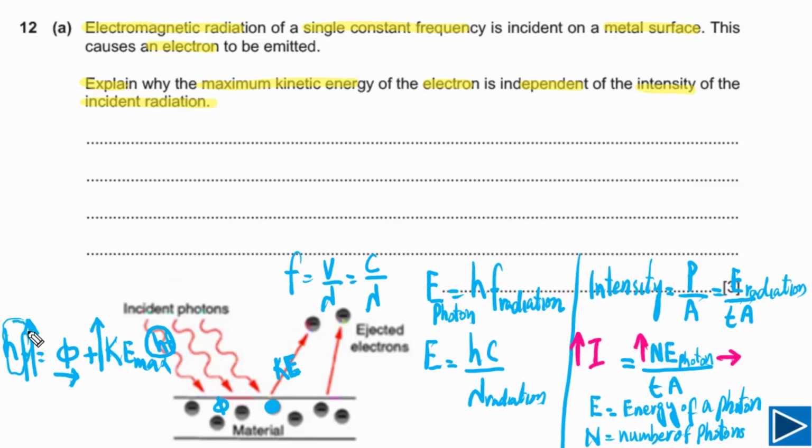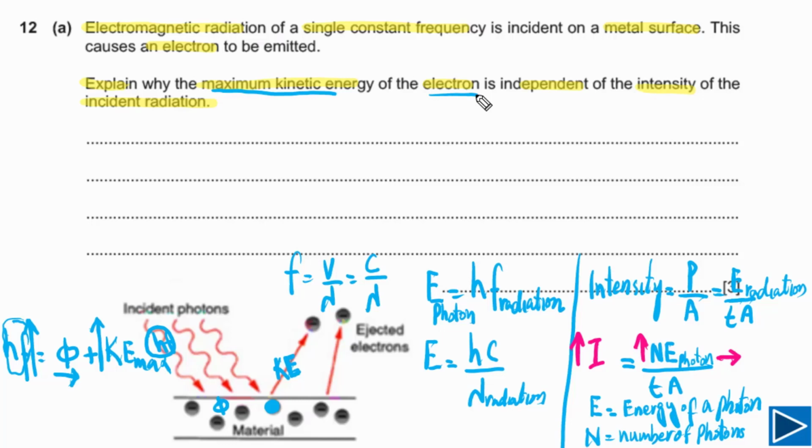Now, if you have understanding of these points, it is very straightforward to answer this question. The question is asking why maximum kinetic energy of electron is independent of intensity. Because maximum kinetic energy of electron depends on energy of photon.